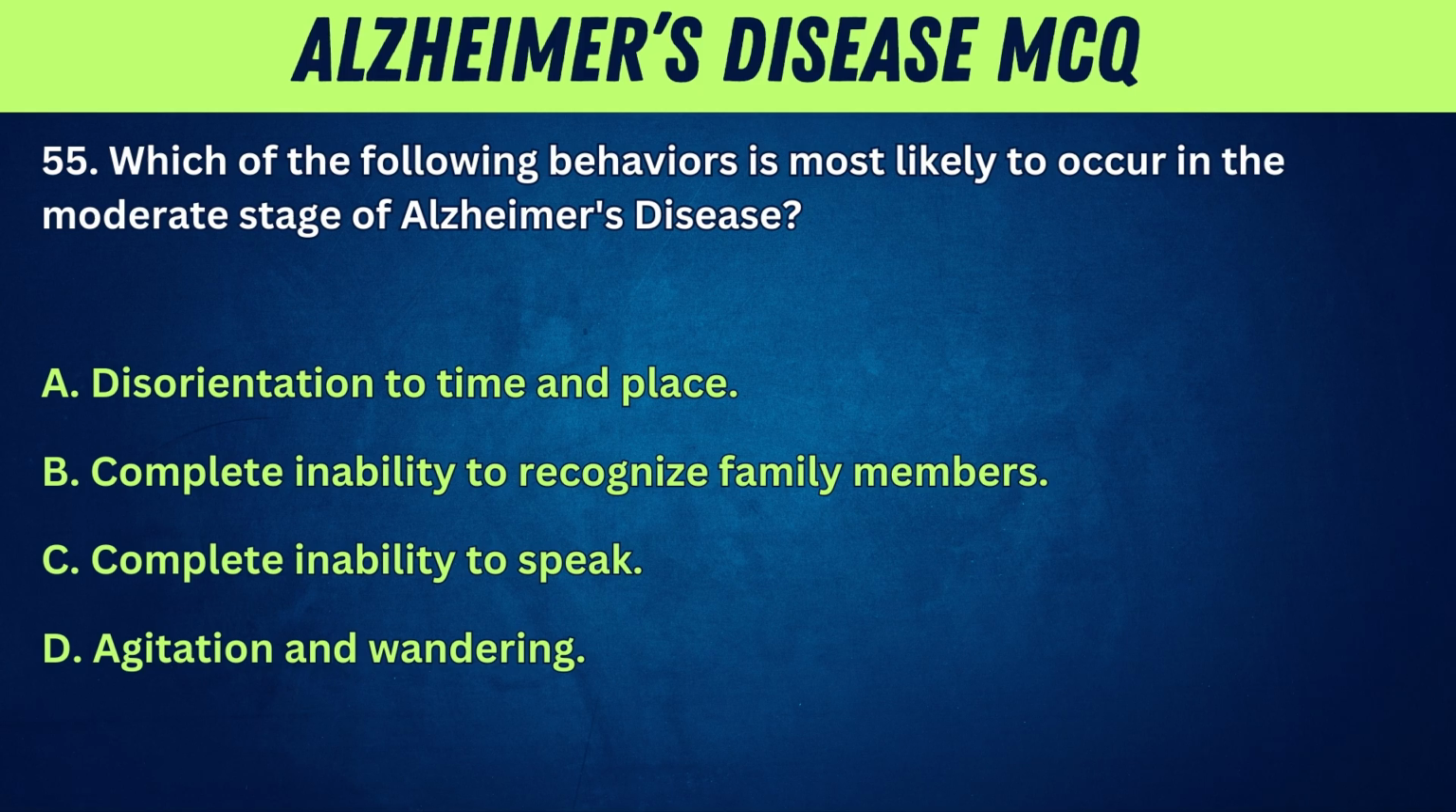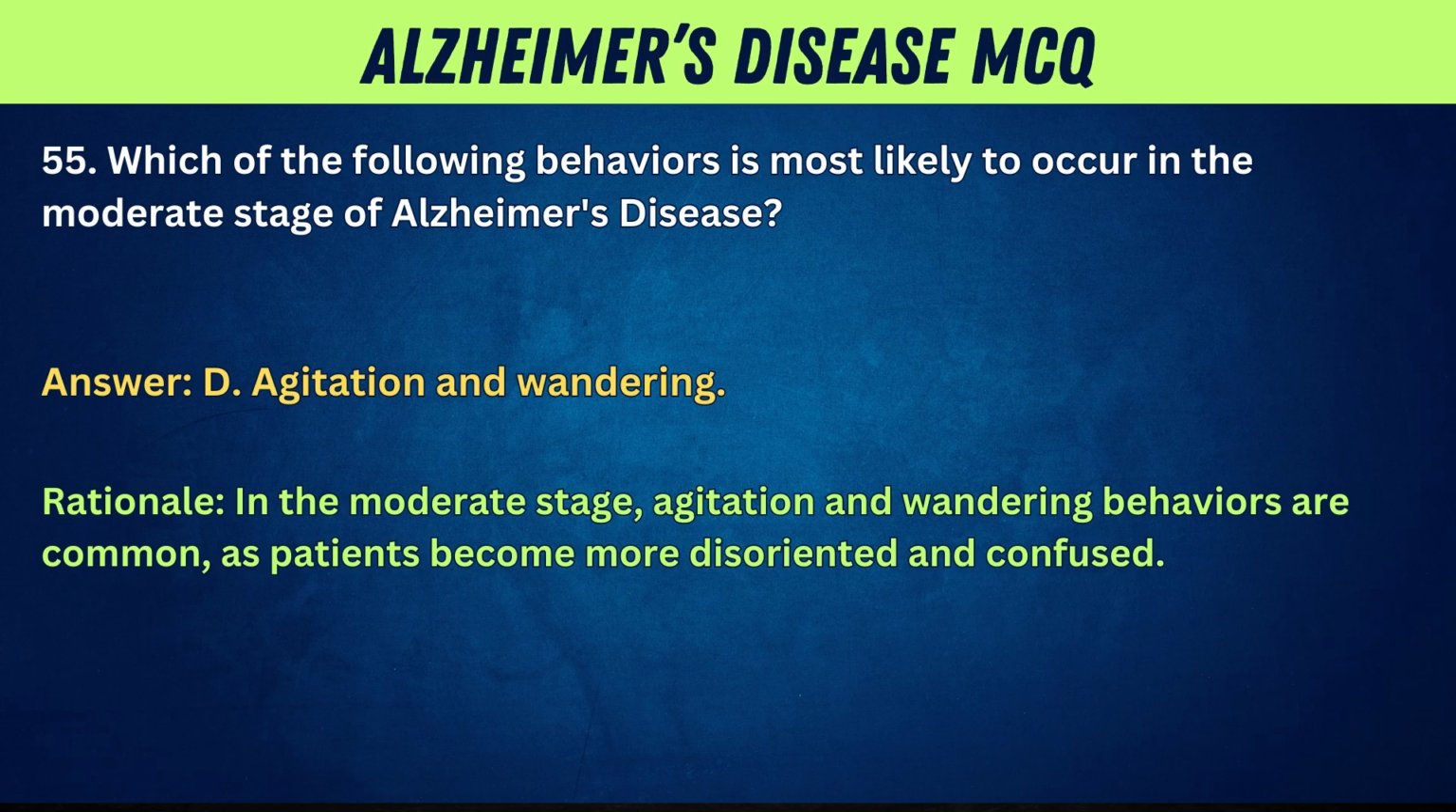A. Disorientation to time and place. B. Complete inability to recognize family members. C. Complete inability to speak. D. Agitation and wandering. Answer: D. Agitation and wandering. Rationale: in the moderate stage, agitation and wandering behaviors are common as patients become more disoriented and confused.